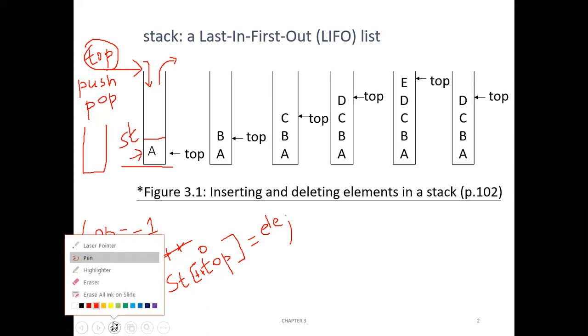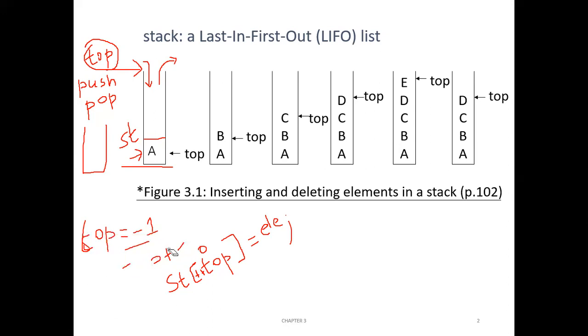Okay, right. Like that, we can keep inserting elements one by one. After inserting this element, the top of the stack is updated to 0. No more top equal to -1. If top is -1, it means the stack is empty. If top is 0, it means there is one element, because whatever the top value, you add 1 to it, that many elements are there. If top is equal to 5, there are 6 elements in the stack.